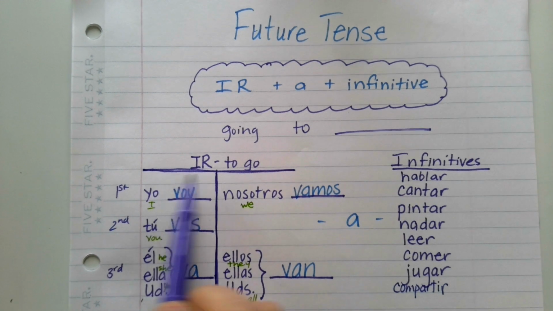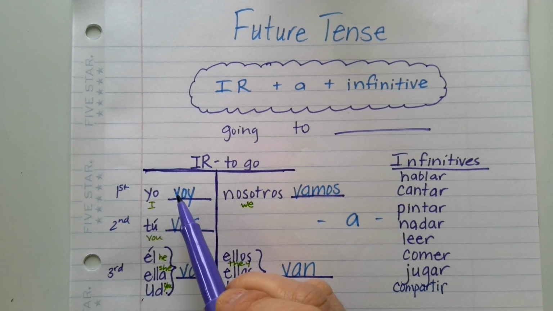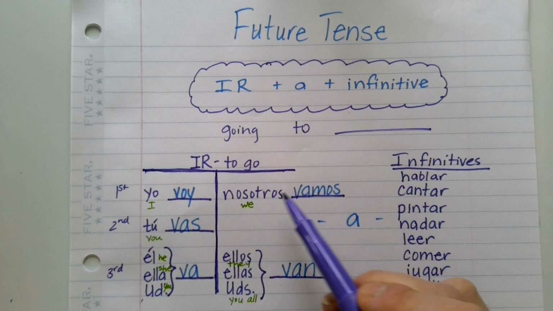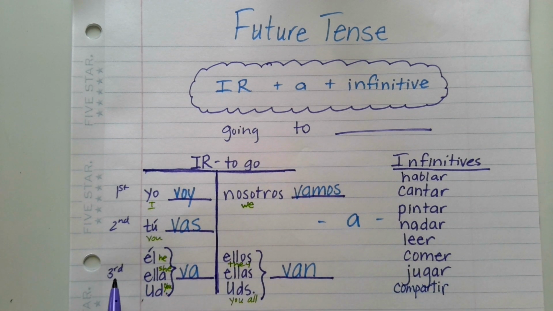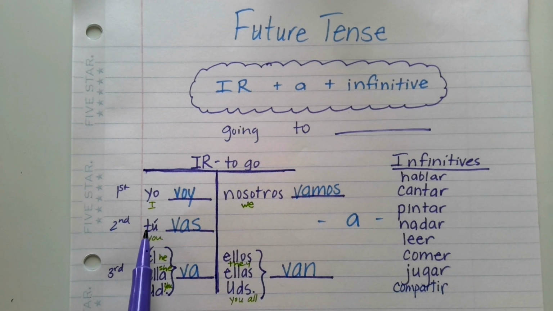When we conjugate verbs, we typically do a T chart, which you'll see this T right here. On this side are our singular forms, meaning one person is doing the action. Over here, these are our plural forms, so you have more than one person doing the action. We typically put it in first person, second person, and third person. First person is I or yo. Second person is tú or you that you would use with familiar people, friends, close acquaintances. Third person would be he, she, or it, él, ella, or usted.